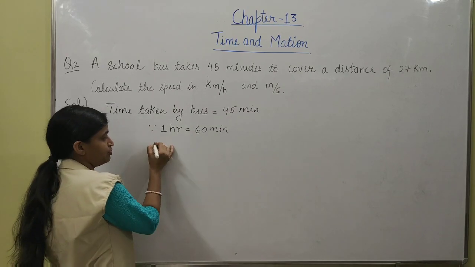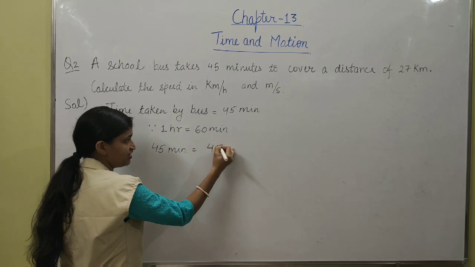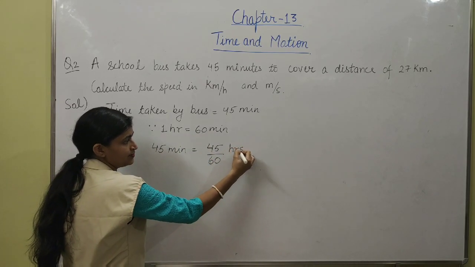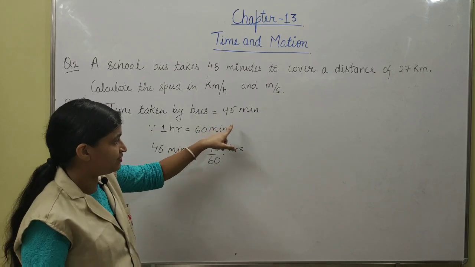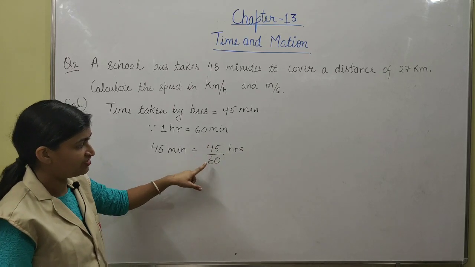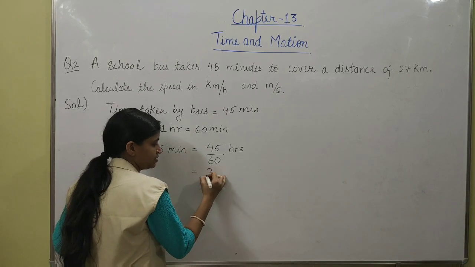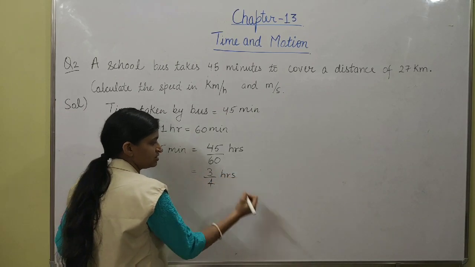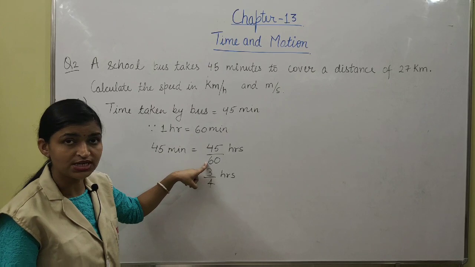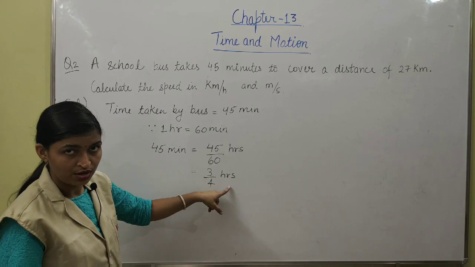So 45 minutes will be equal to 45 upon 60 hours. Okay, we will divide this value by 60. So 45 by 60, when we convert it, it will be 3 by 4 hours. It will be cancelled by 15. 15 threes are 45 and 15 fours are 60. Okay, so it will come 3 by 4 hours.